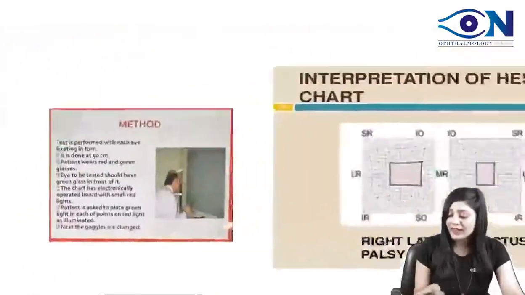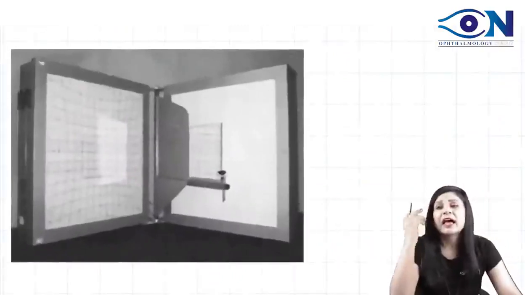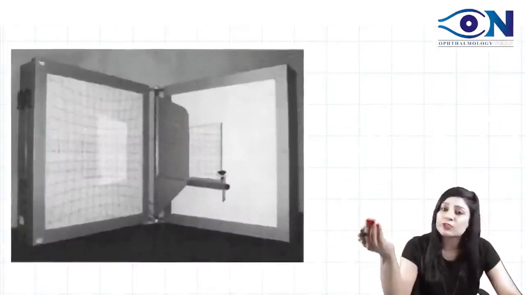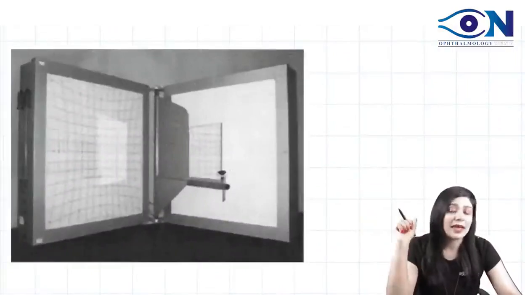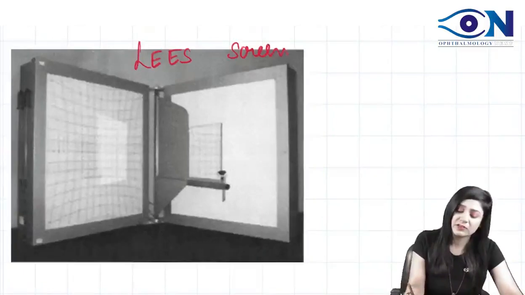While on the other hand, we have one more chart which has a slightly different principle, but it is used for the same purpose, to find out the palsy in cases of paralytic squint. This is called the Lees screen chart.